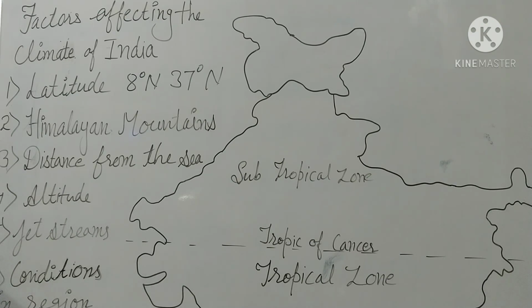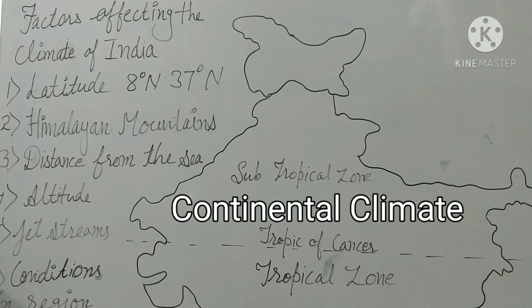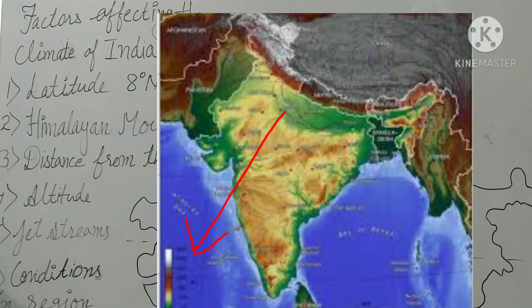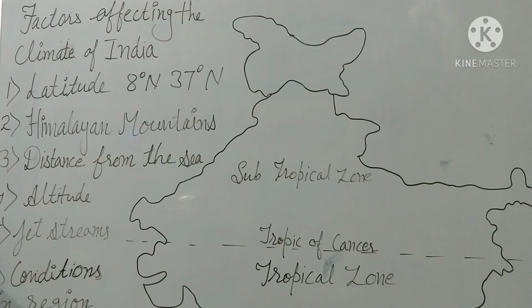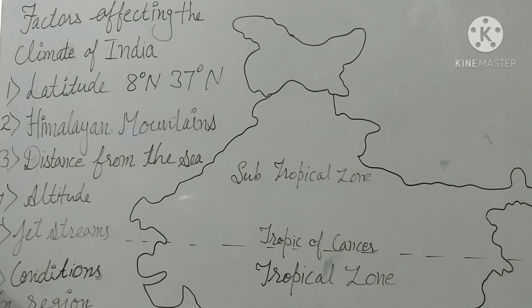The subtropical zone, the interior of India or the northern plains, has a continental climate. A continental climate means the area lies far away from the sea. And the tropical zone, the southern part of India, has a moderate climate. Moderate climate means the area has less variation in summer and winter temperature.